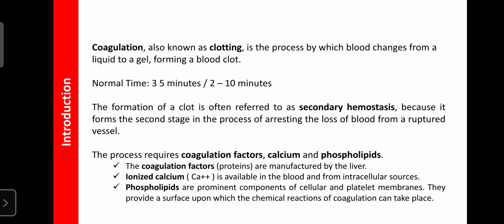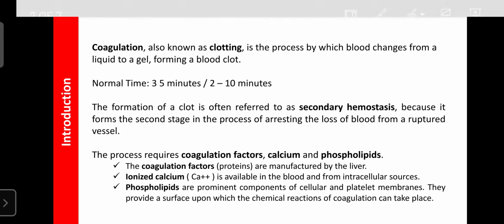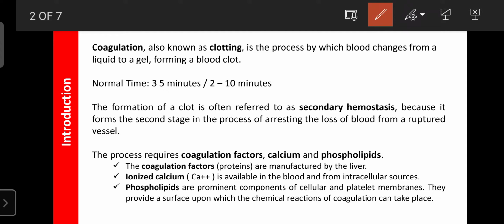The normal time for blood coagulation is 3 to 5 minutes, or 2 to 10 minutes. If it is more than that, it is known as abnormal. If it is less than that, it is also considered abnormal.